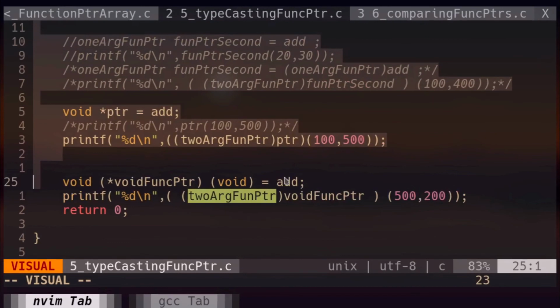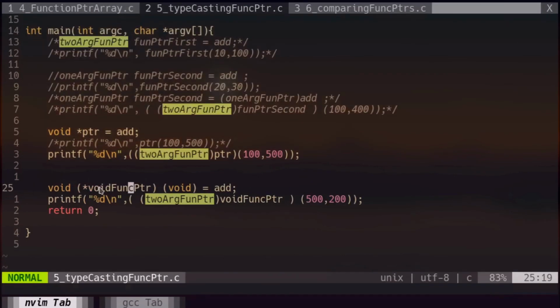So how can we typecast in this scenario where I don't use typedef to create a type for this kind of function pointer? I will show you that. So we need to tell the compiler that we need to typecast the add function address to this kind of function pointer value. So I will show you that weird syntax.